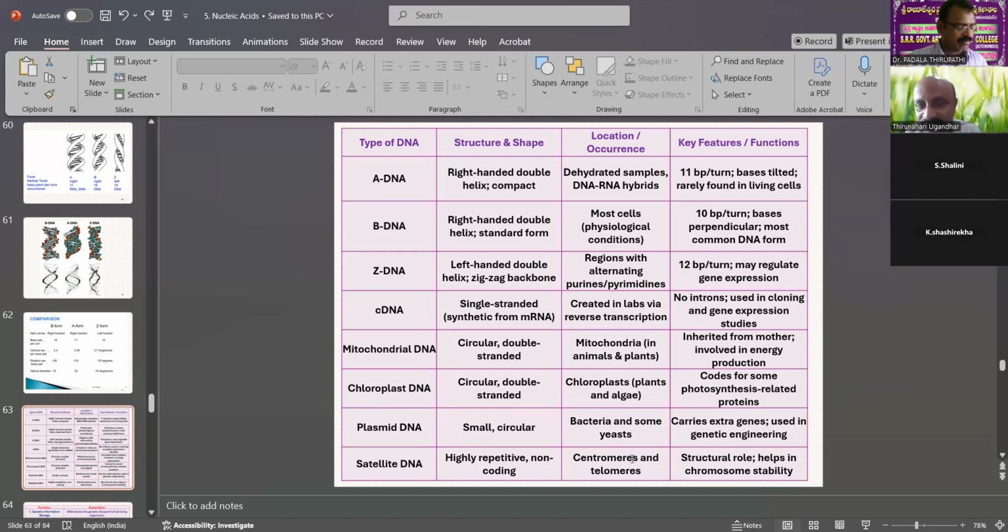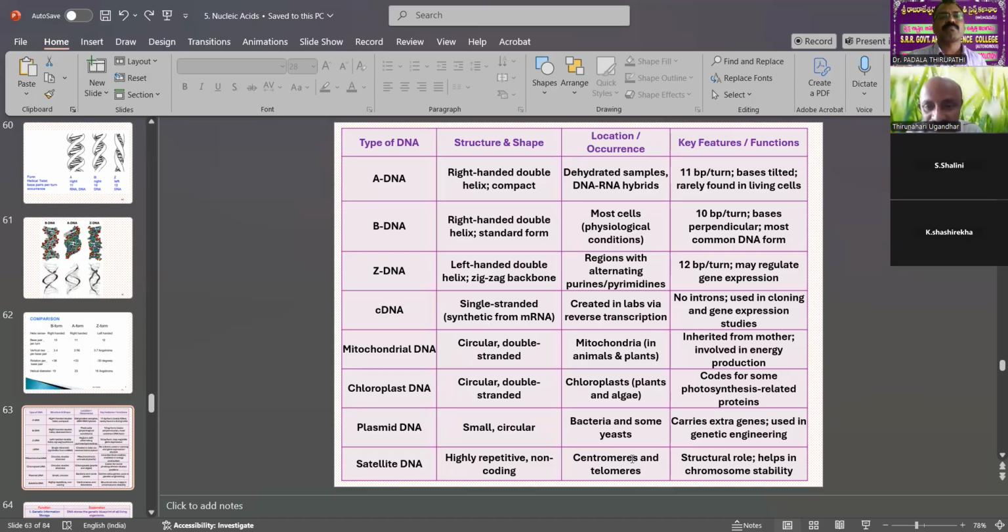B-DNA has 10 base pairs per turn, with bases perpendicular to the axis, and is the most common DNA form. B-DNA is the most common form. Z-DNA, zigzag DNA, may regulate gene expression. During gene expression, the DNA structure can change. That is called zigzag DNA.